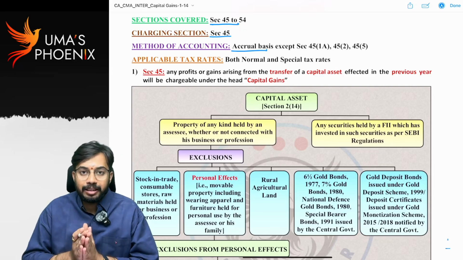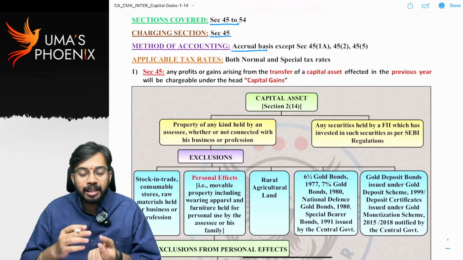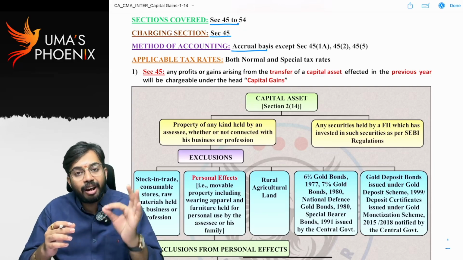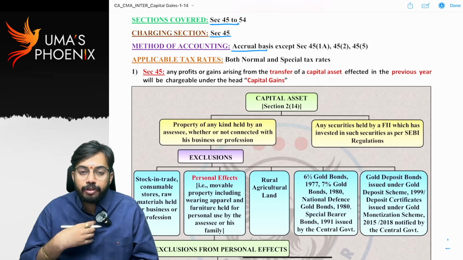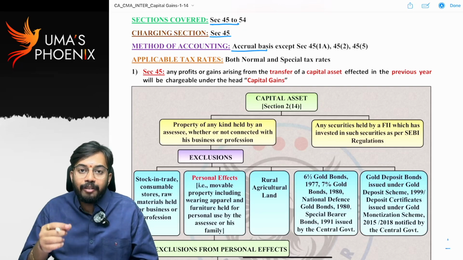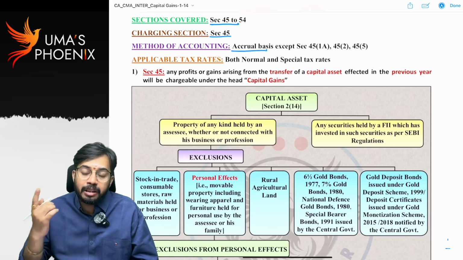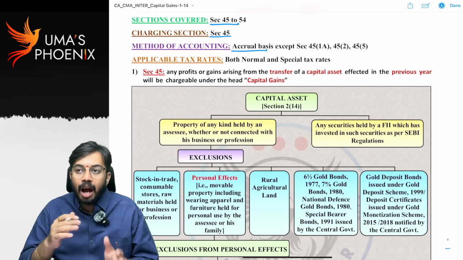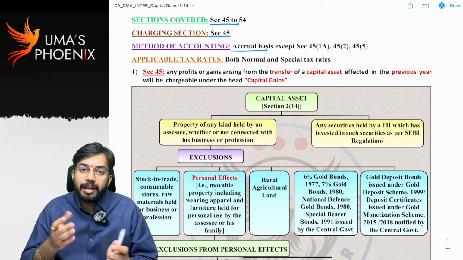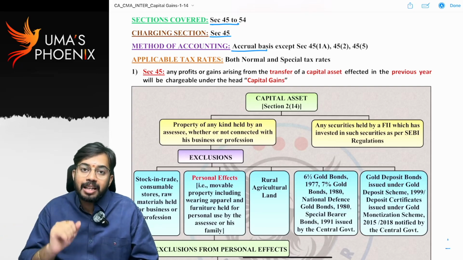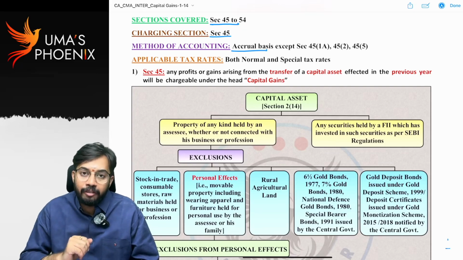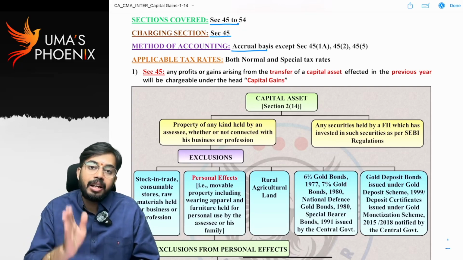What do you mean by accrual basis? The year in which the capital asset was actually transferred. In the year of transfer only, capital gains will get attracted. For example, in 24-25, I sold one building for 1 crore rupees. But the buyer promised me that he will pay the consideration of 1 crore rupees in the next previous year 25-26. I transferred in the current previous year, but I am receiving consideration in the next previous year. In which year are capital gains taxable? Capital gains are taxable in the current previous year 24-25 because the building got transferred in the current previous year.